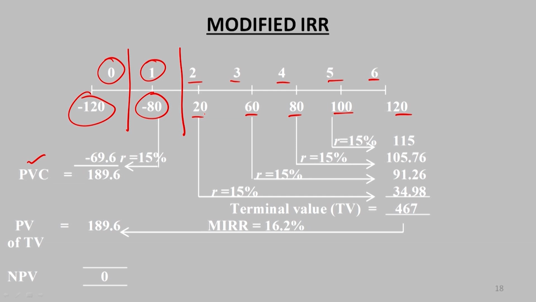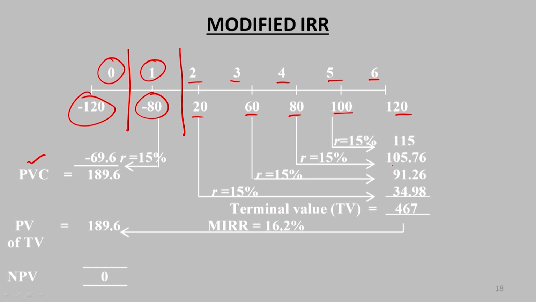So, when we are going for compounding, it means that the 20 crores which is earned in the second year is reinvested back for how many years, that is for 4 years: 1, 2, 3, 4. For 4 years, after compounding it becomes 34.98 crores. Then at the end of the third year, the 60 reinvested back at 15% becomes 91.26 crores, and then the 80 crores which is earned in the fourth year and reinvested back into business at 15% compounding becomes 105.76.